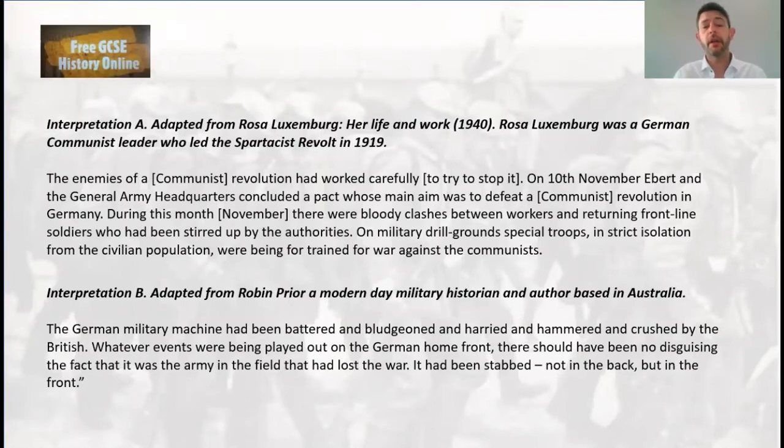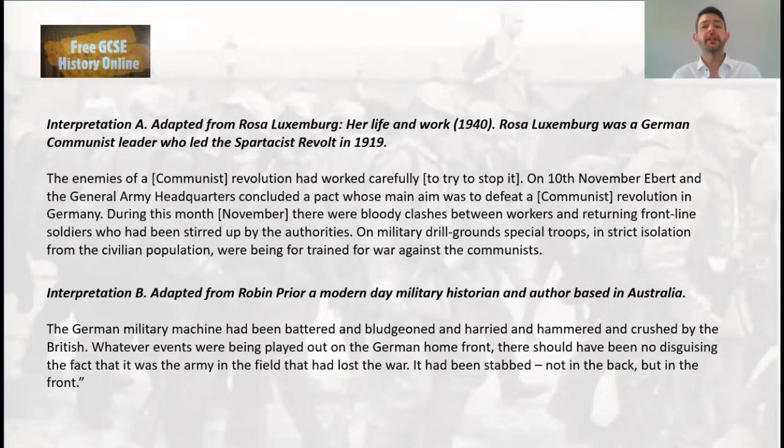So the bits in bold are called the provenance, that's who wrote it. And then the bits not in bold is the content. That's the message of the extract. So for question 1, you need to read the content only, because it's asking you to say what's different about the message and describe the difference. So we read through and we find the message, and we need to be able to summarize the message in about a sentence and find a difference, obviously. What's different about them is the sort of question being asked.